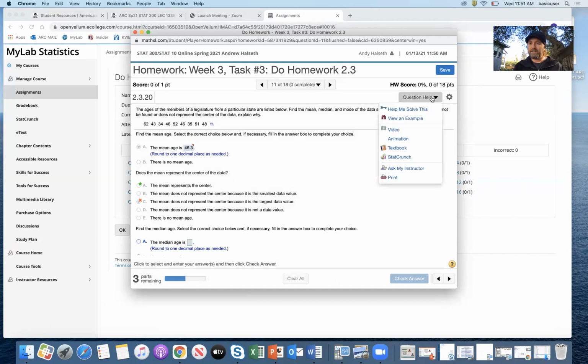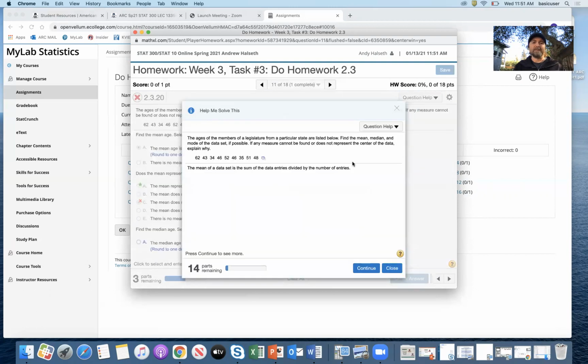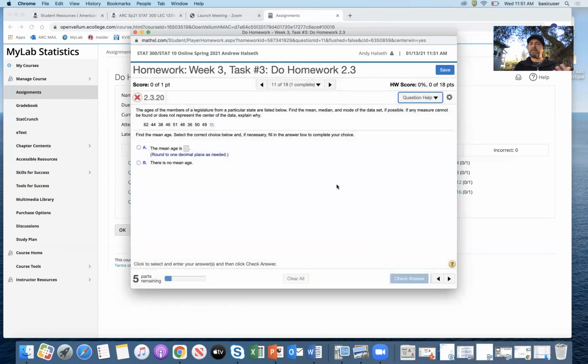Just click on question help and then help me solve this. Because if you click on help me solve this, it won't give you credit for that problem and it'll give you a new one automatically. So you can kind of look through this and you don't even have to do it. You could just hit close and then a new one will pop up and now you can do this one. Okay, so this red X means you don't have credit for this question yet. Now you do this one right, you'll have credit.